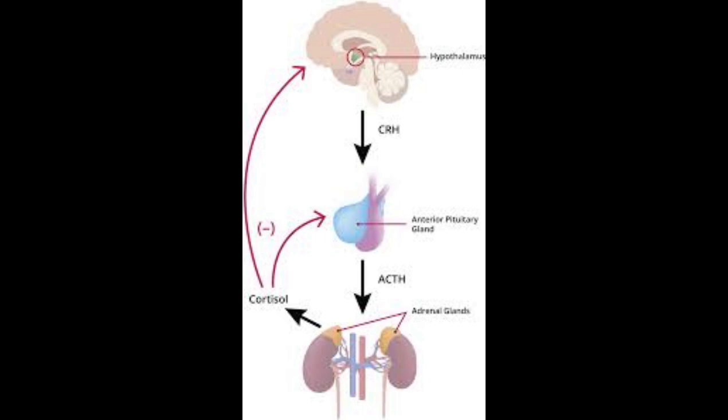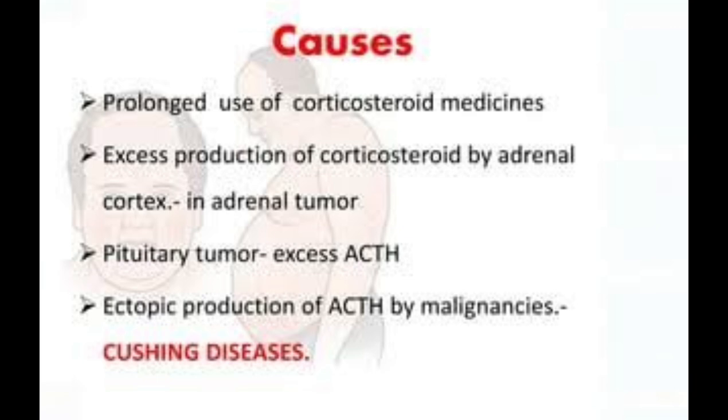So when there is excessive cortisol in the blood, there is a negative feedback mechanism, as a result of which the pituitary gland is suppressed and ACTH becomes low. Now, what happens in Cushing syndrome?